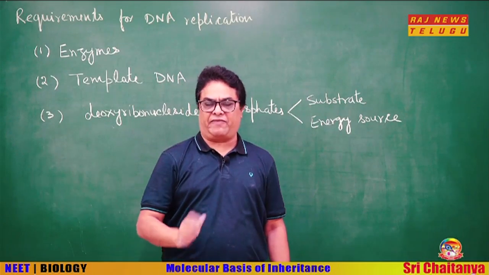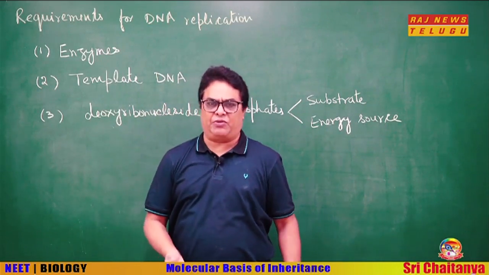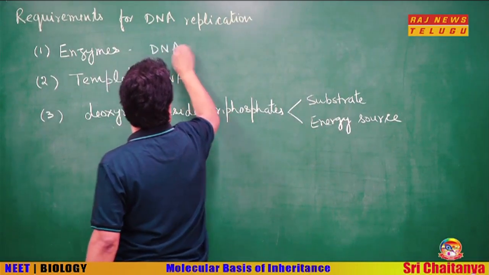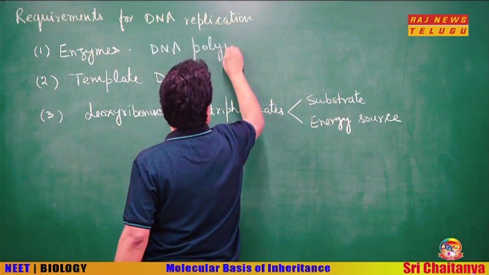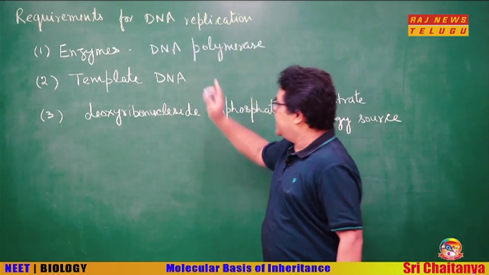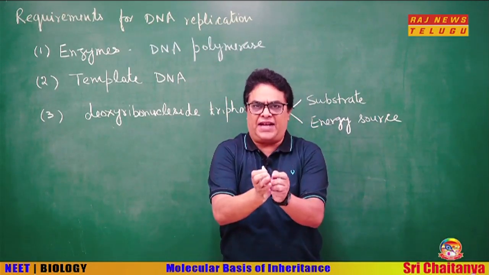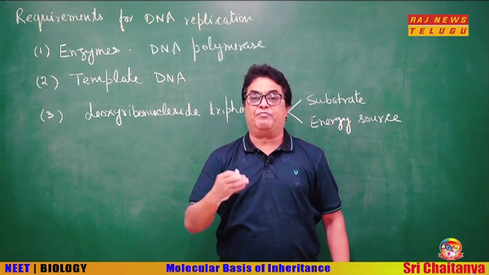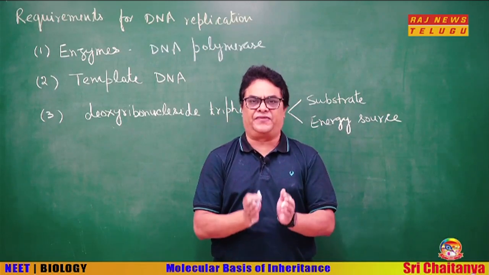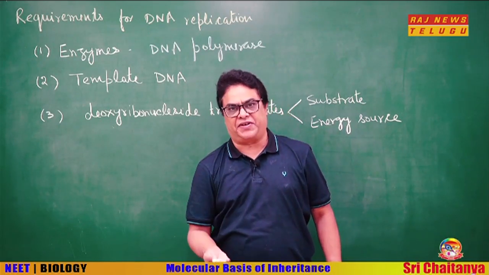Now, let us see the requirements for DNA replication. So, we require enzymes. Many enzymes are required, but the most important enzyme is DNA polymerase. We will study in detail about this enzyme. Template DNA. You know, during DNA replication, the two strands of the parental DNA separate and both guide the synthesis of new strands over them. So, both strands of the parental DNA function as template for the formation of the complementary strand over them.